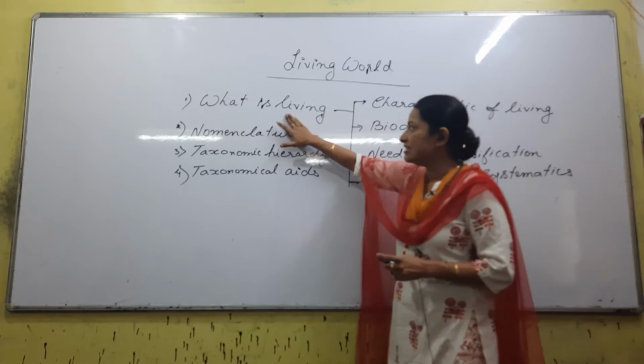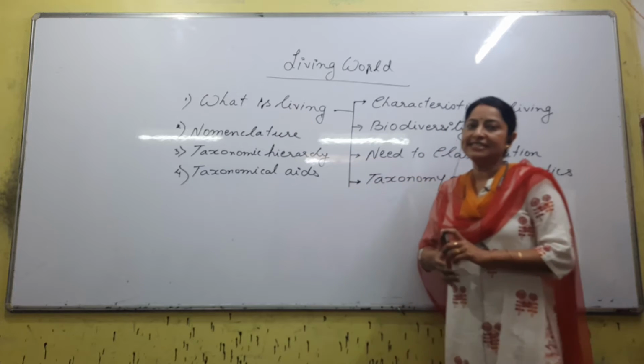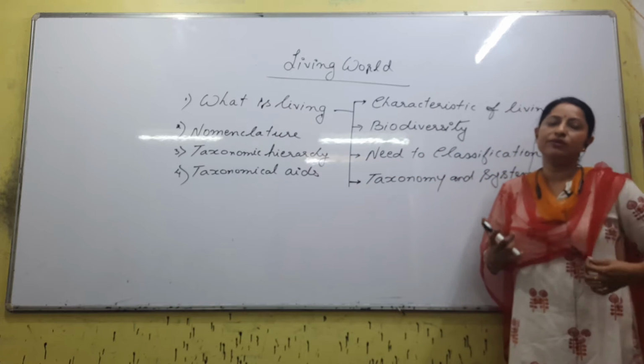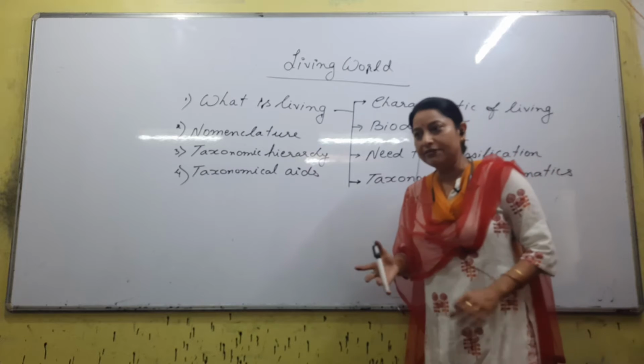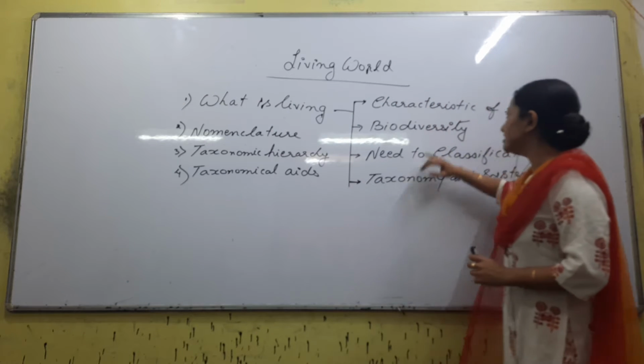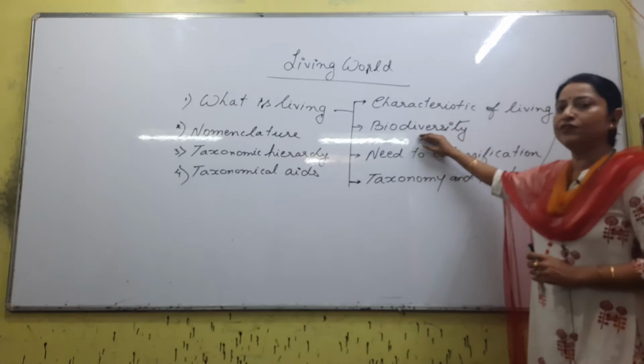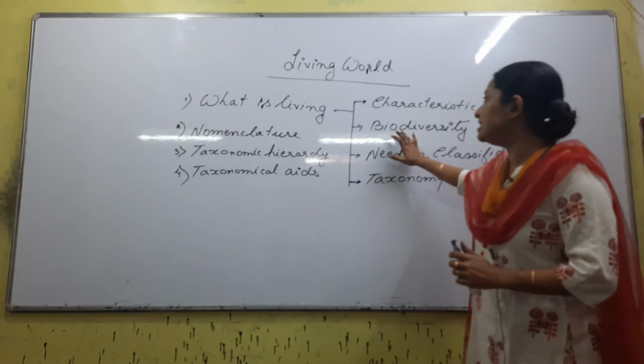We'll start with what is living. Very general, basic details are needed. When we talk about living, obviously we make a comparison between the living and the non-living, right? And these are the things. Biodiversity: only very few lines about biodiversity are needed.